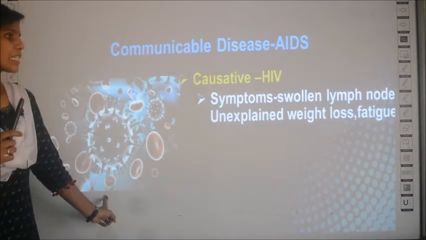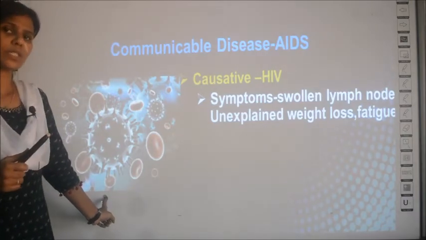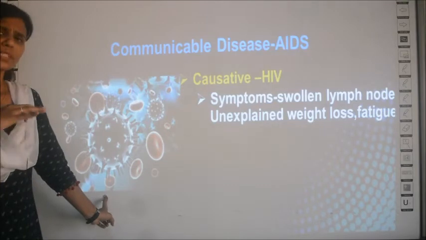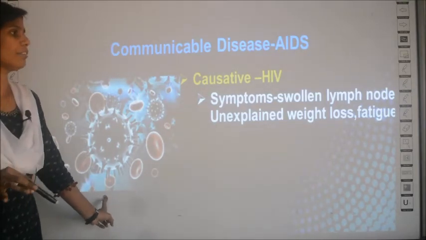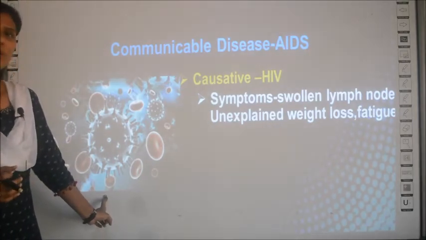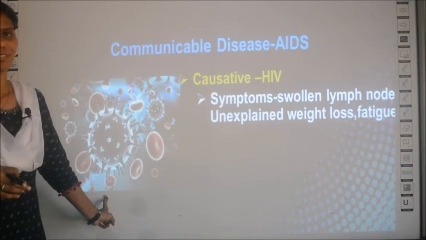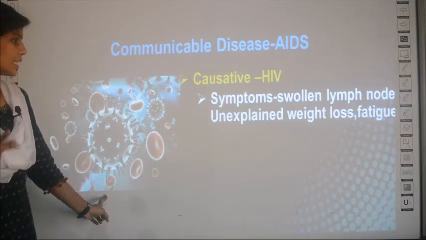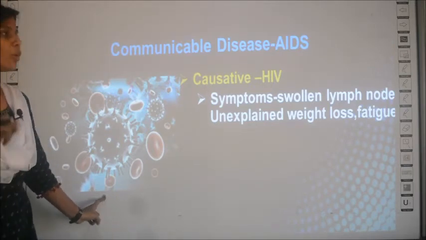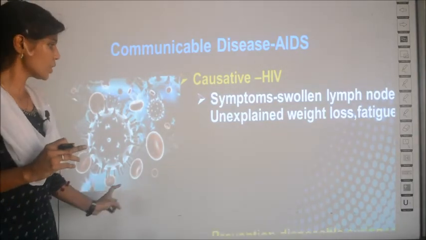And unexplained weight loss: because of the many diseases existing in the person's body, he will have sudden weight loss all of a sudden, and the person will have fatigue. What is fatigue? Fatigue means extreme tiredness. He will always be tired. So swollen lymph nodes, unexplained weight loss and fatigue are the major symptoms.